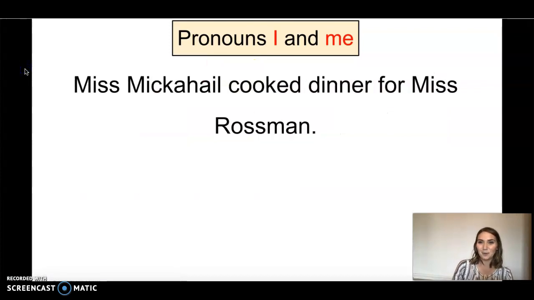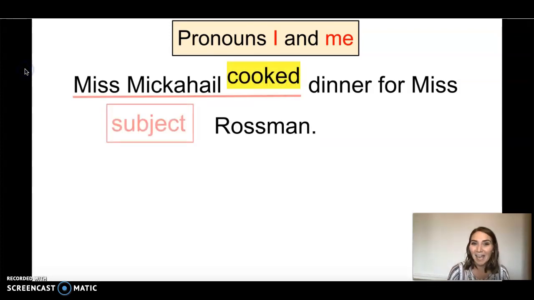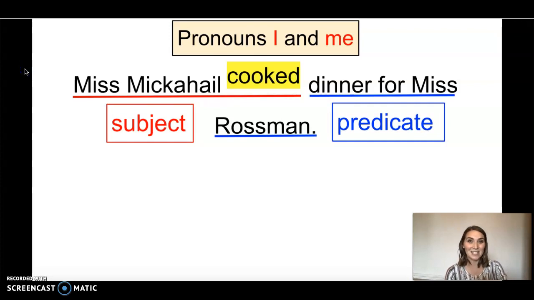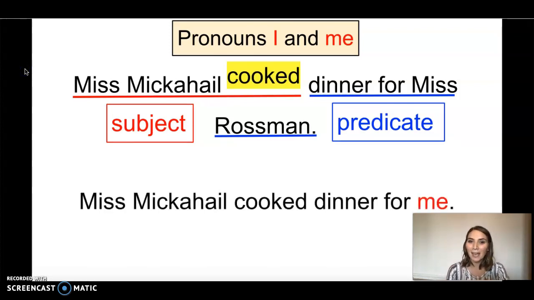Let's look at another example. Miss Micahale cooked dinner for Miss Rossman. I'm going to replace my name with pronoun I or pronoun me. Let's find the verb in this sentence. Cooked. Who cooked? Miss Micahale cooked. So she is the subject of my sentence. My name, Miss Rossman, is in the predicate of the sentence. So I'm not going to use pronoun I. I'm going to use pronoun me. Miss Micahale cooked dinner for me.